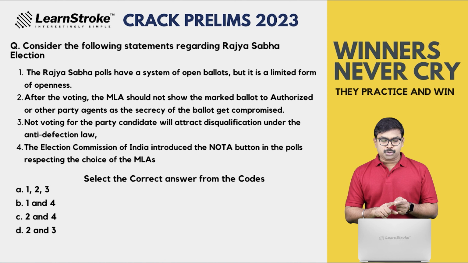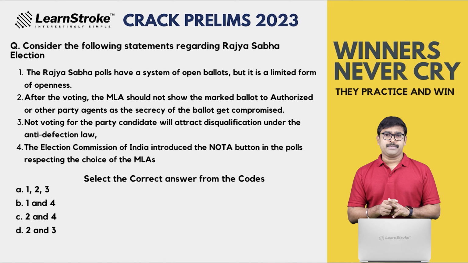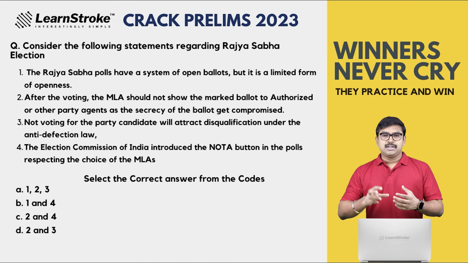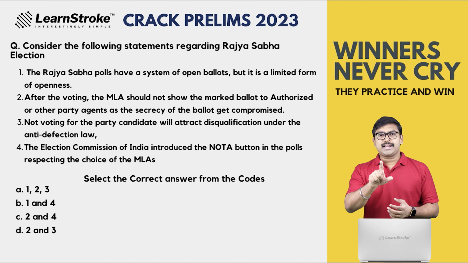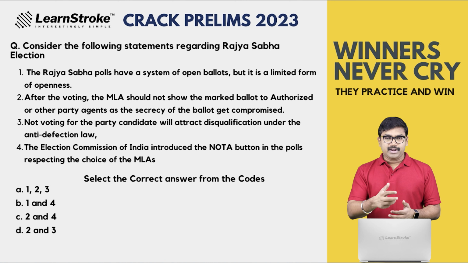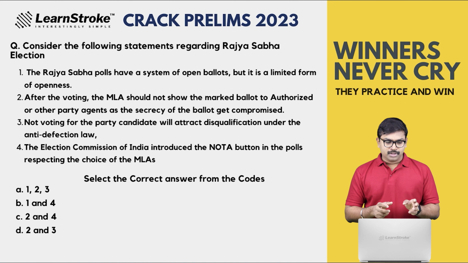Second: after the voting, the MLA should not show the marked ballot to authorized agents or others. This statement is absolutely false, because before this, you have to show the marked ballot to the authorized agent of your party. We'll come to that question. Statement 2 is wrong.